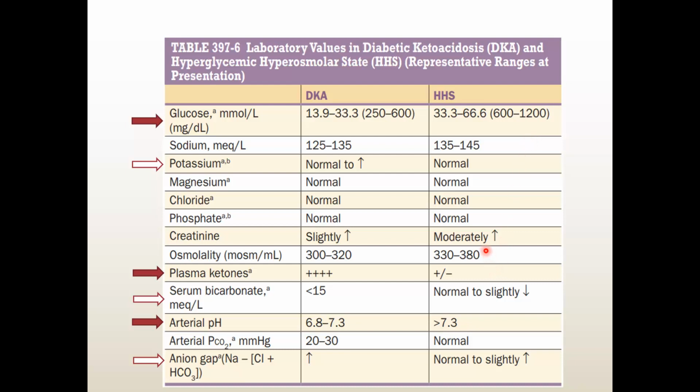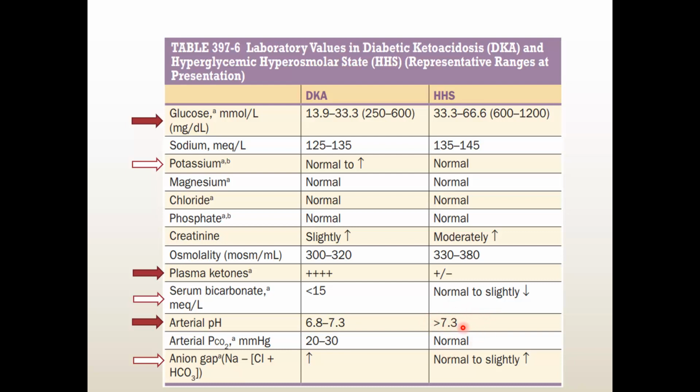And the osmolarity is more than what we found in DKA. You can see the range there is 300 to 320, but here the range is 330 to 380. So it is more hyperosmolar, it is more hyperglycemic, and the creatinine level is increased. That means we get pre-renal azotemia. The kidney function also deteriorates in this case of HHS. But there is normal pH. You can see pH is more than 7.3.